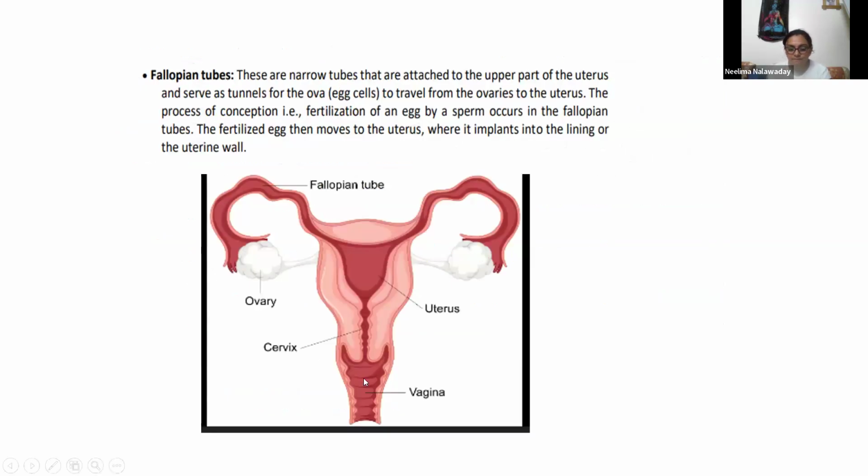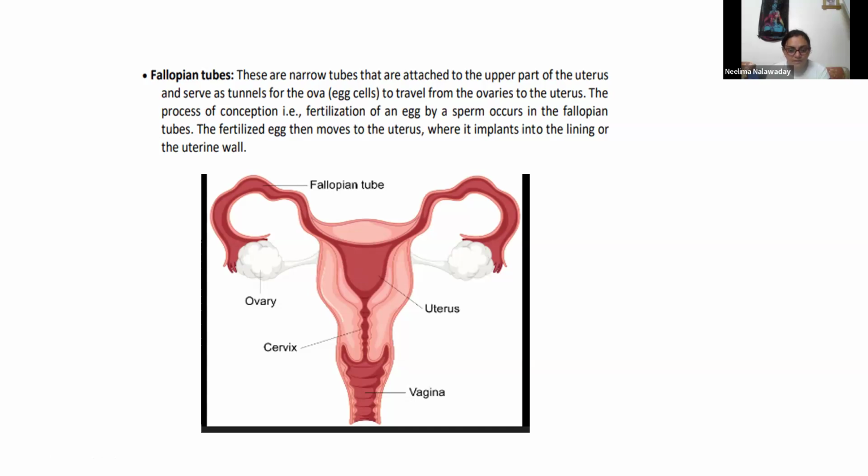This is vagina. Vagina is connected with the external. You can see this pipe-like structure, and this is uterus. So uterus is divided into body and cervix. Cervix has two openings, in vagina and in uterus: external os and internal os. It is called external opening and internal opening. And then this body of uterus, here this vacuum is there for fetus growth.